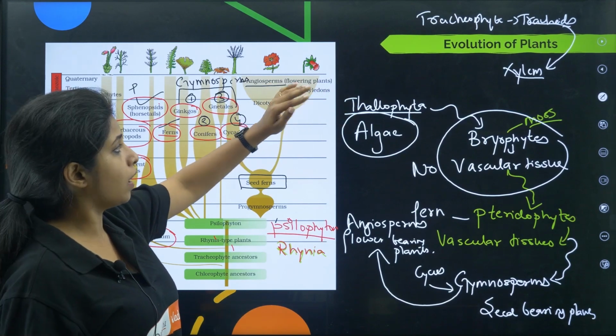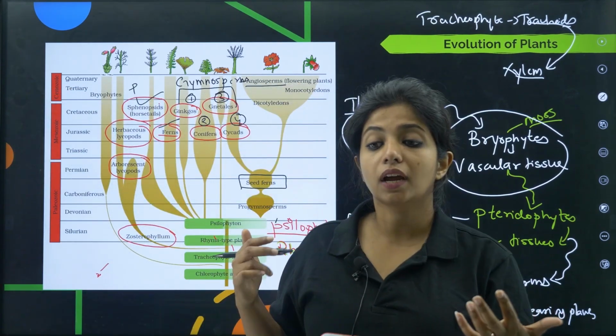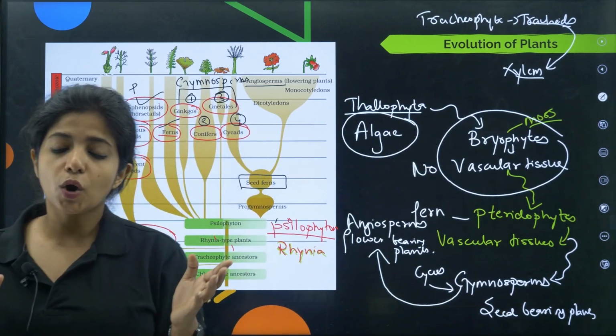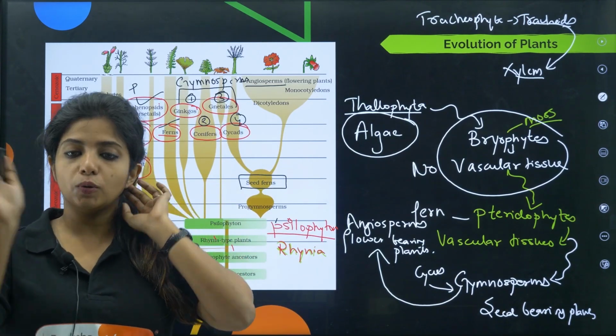In angiosperms you have monocots and dicots. Monocots are the ones that have one cotyledon, dicots are the ones that have two cotyledons. We spoke about cotyledons when we were talking about sexual reproduction in flowering plants. So if you have any doubt in that, you can go there.